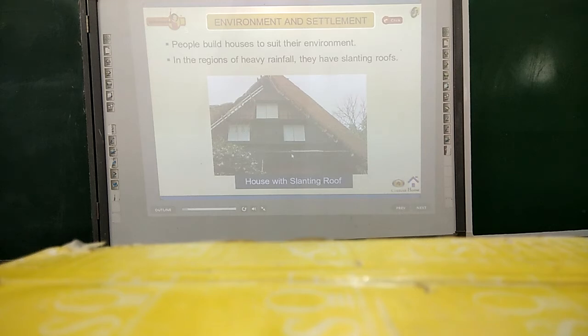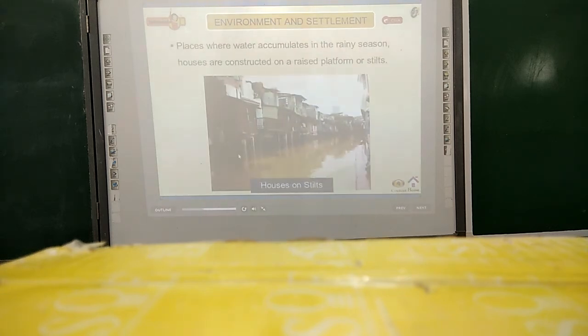Environment and settlement. People build houses to suit their environment. In the regions of heavy rainfall, they have slanting roofs. In the places where water accumulates in the rainy season, houses are constructed on a raised platform.